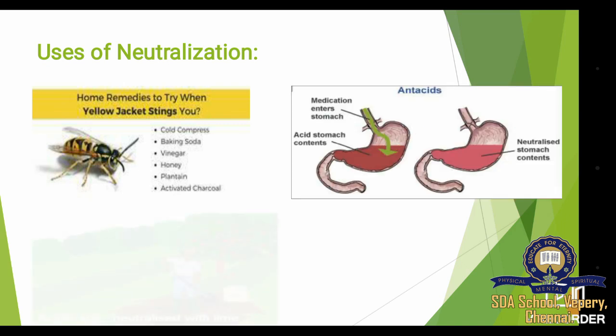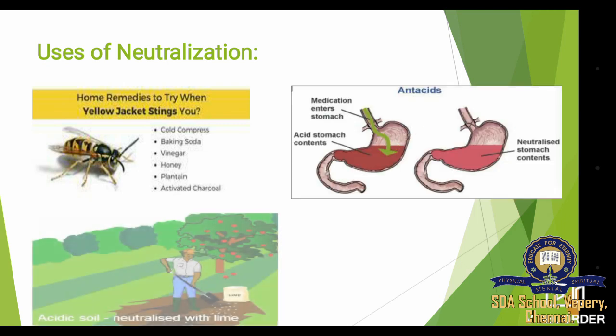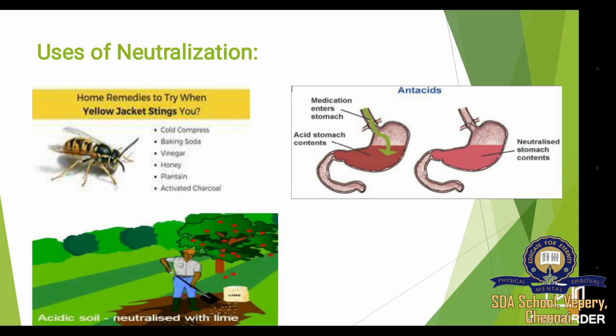The next use is antacids. Our stomach creates HCl acid. Sometimes we have acidity problems in our stomach. To neutralize that, we drink ENO or other digestion syrups. When we drink it, the base goes inside our stomach and neutralizes the acid, so the stomach pain is removed.